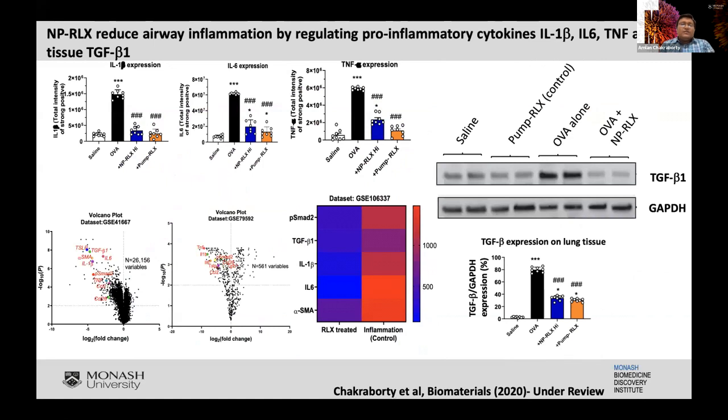Looking into the inflammatory side, we started to investigate the cytokines involved. We found the pro-inflammatory cytokines IL-1 beta, IL-6, and TNF were reduced by serelaxin nanoparticles. We also found, in a wide data set observing different other cytokines, pro-inflammatory mediators, and chemokines, that CCL2 and CCL11 were highly active in the OVA model.